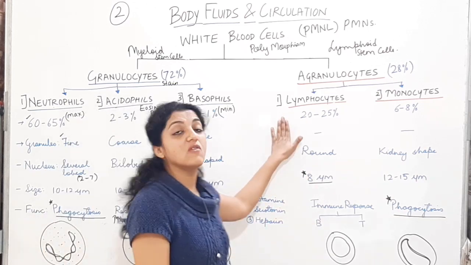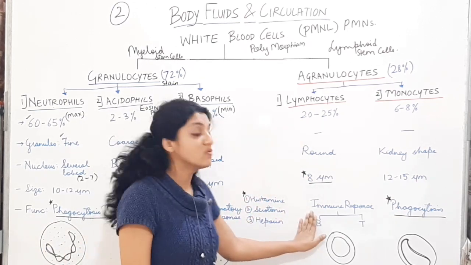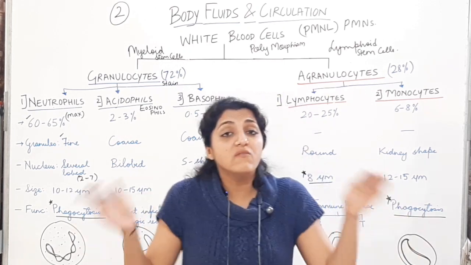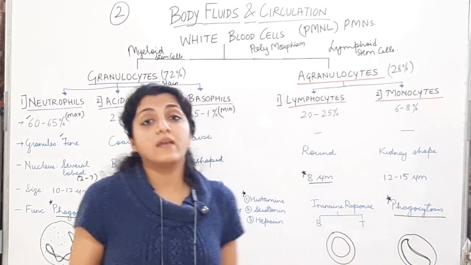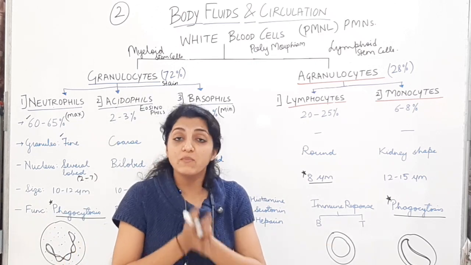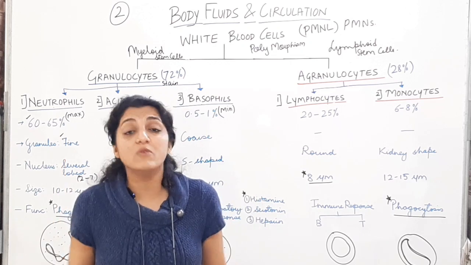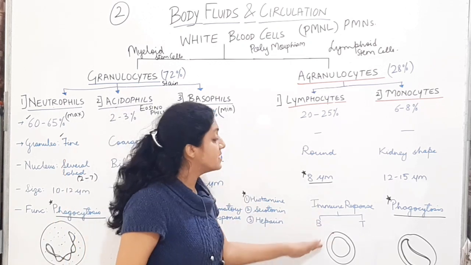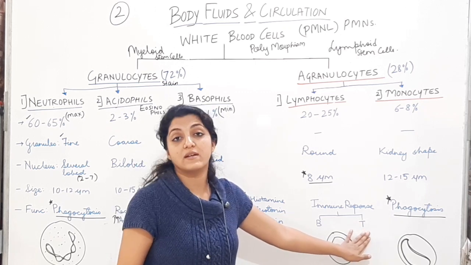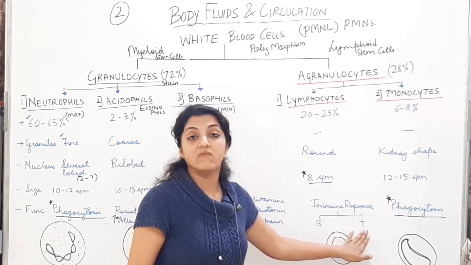And again, the function of lymphocytes will be immune response. They will be helping the body to maintain immunity against any foreign body which is entering. They will produce antibodies. They are going to mediate and regulate the immunity of the body. And lymphocytes will be of two types, that is the B lymphocytes and the T lymphocytes.